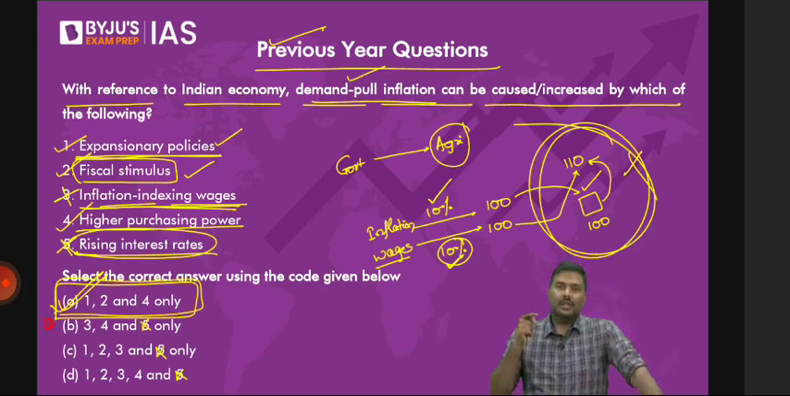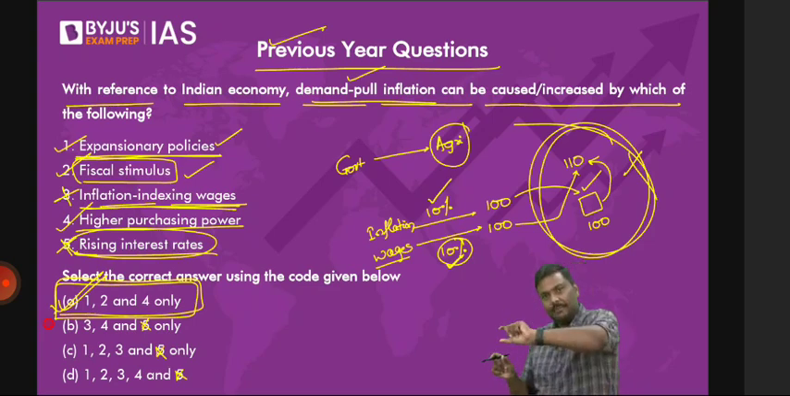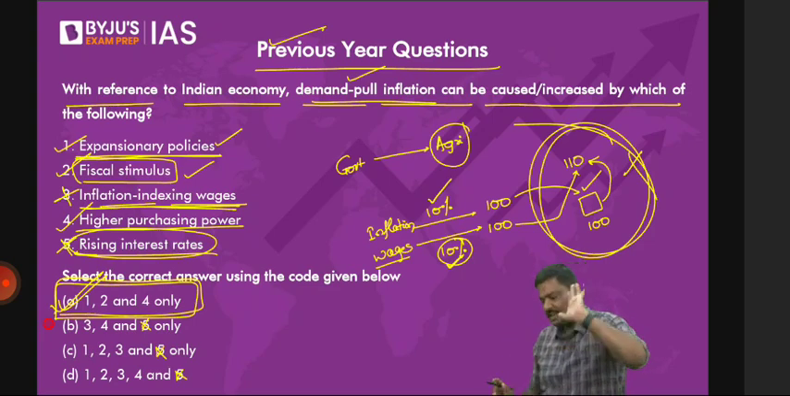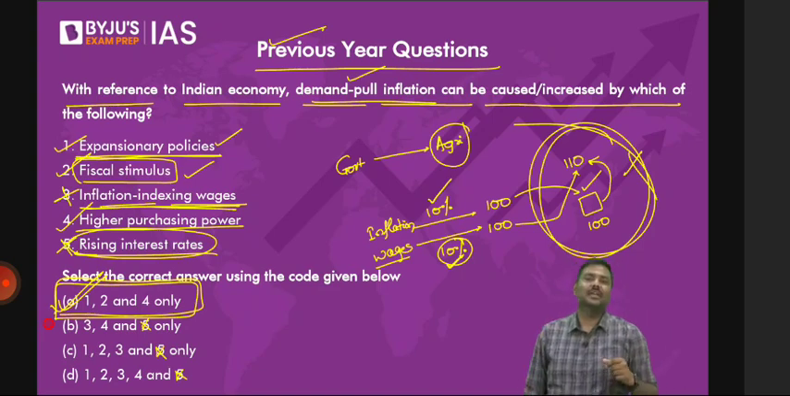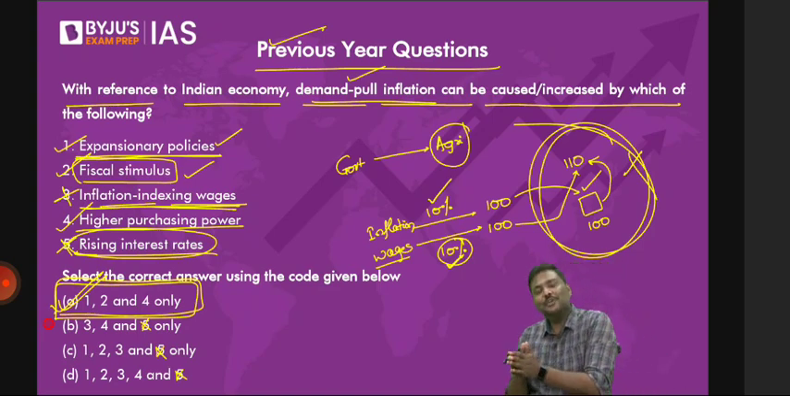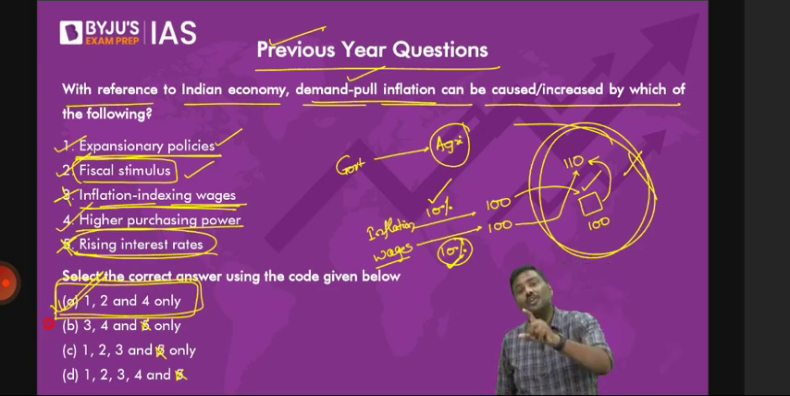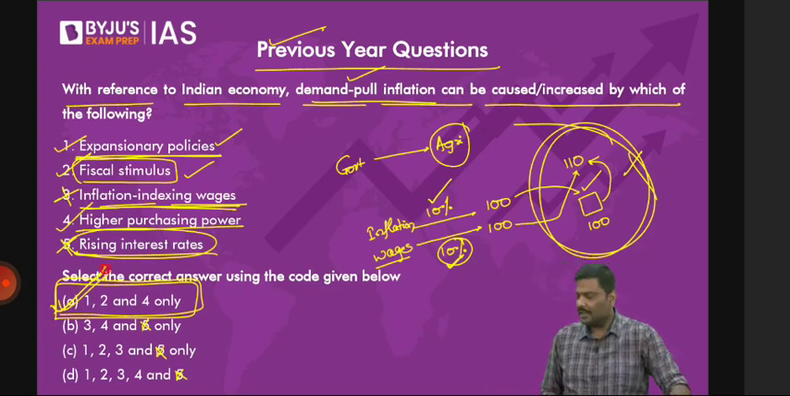Third point. I'll repeat it again. Inflation indexation of the wages means when inflation happens, by the same percentage, your wages will increase. As a result, even with higher wages, you will not be able to purchase more goods and services. You'll be able to purchase the same set of goods and services. That will not contribute to higher demand in the market. Okay? Right option for the question is option A. Next question. Solve now.